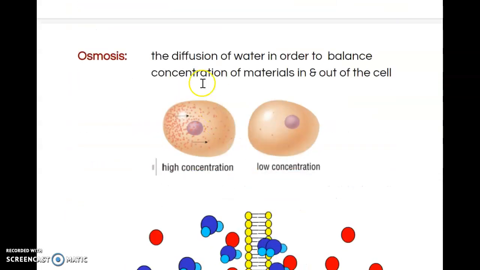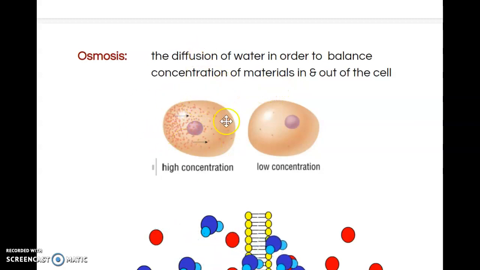So we also have something called osmosis. Osmosis is the diffusion of water in order to balance the concentration of materials in and out of the cell. You have a high concentration of material on this side, and water moves toward the area of higher concentration. It's actually the movement of water, not the material.